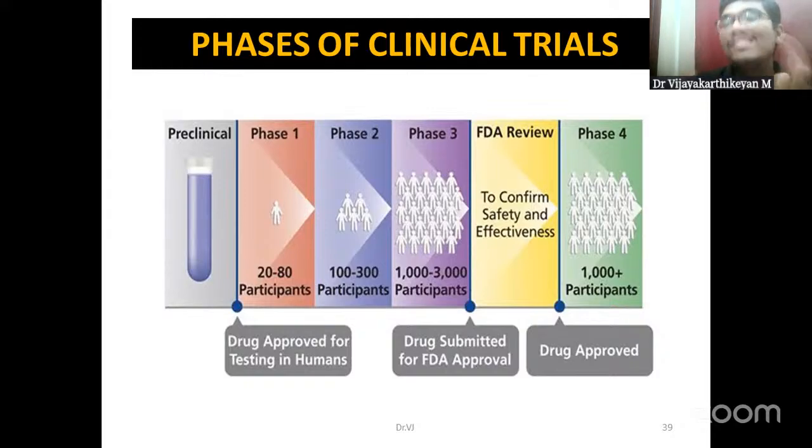Once the phase 3 trial is successful only, you can apply for the FDA approval. And once you get the FDA approval, you can go for the post-marketing, that is phase 4, where post-marketing surveillance can be done. It will be marketed globally, and also we can study long-term side effects and the response to individual doses. All this can be studied in phase 4.